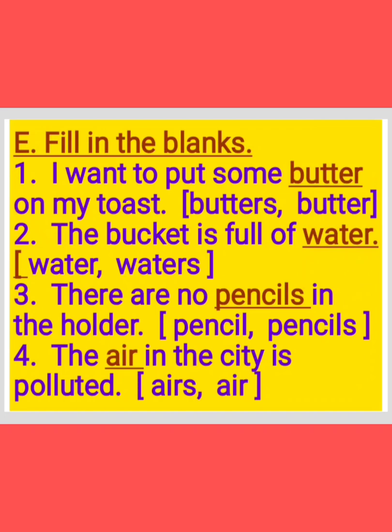The dash in the city is polluted. Air's air. Children, air is uncountable, which is not possible to count. So we should not use airs. We should write air. So answer: the air in the city is polluted.